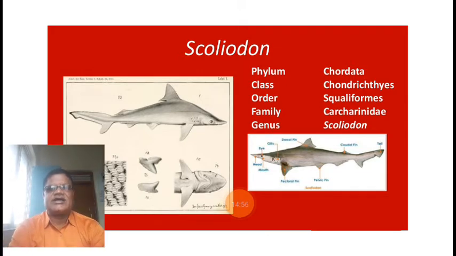We are well known about our teeth, that our teeth are not homodont. Our teeth are structurally different. Frontal teeth are called incisors. At the lateral side of the incisors, canines are present.